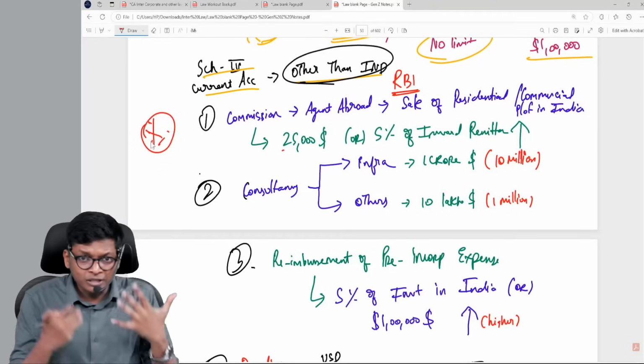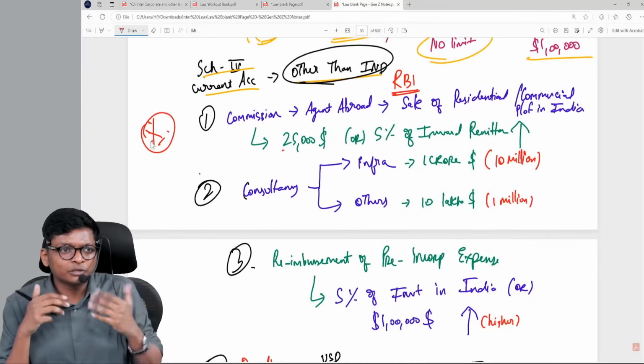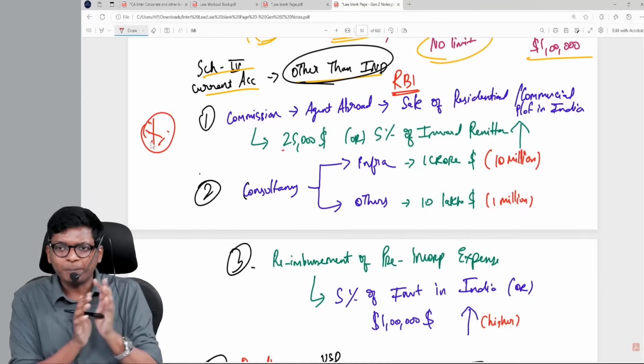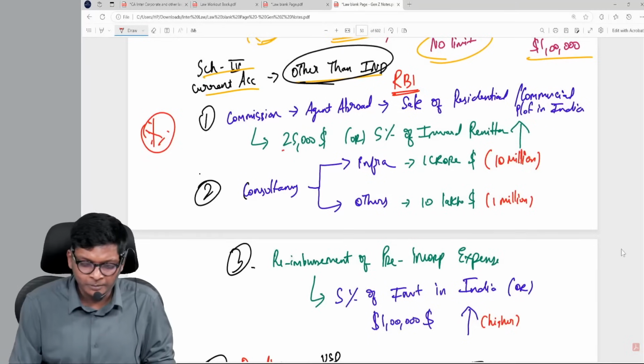I told you there are only totally 8 limits in this Act, correct? Only 8 limits with some schedule numbers. You have to remember this. If you look at the past exam questions, this is only what they are testing. These limits will come for 4 or 5 marks.